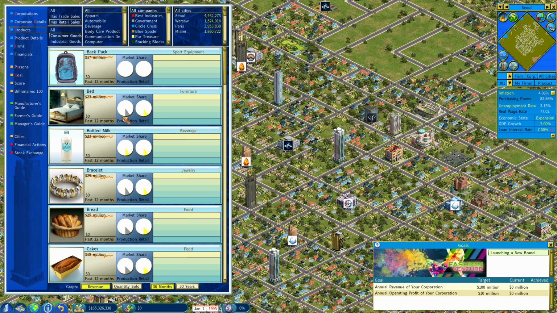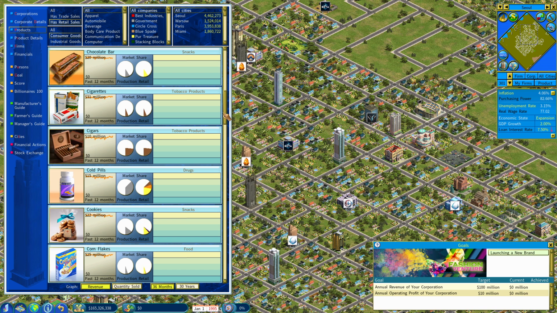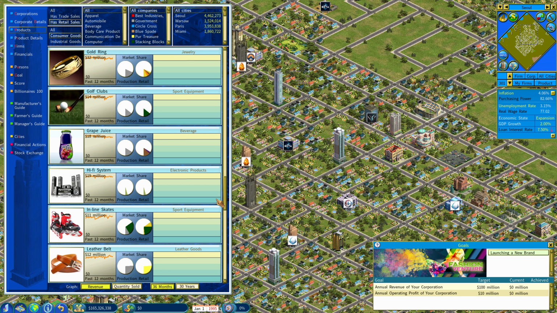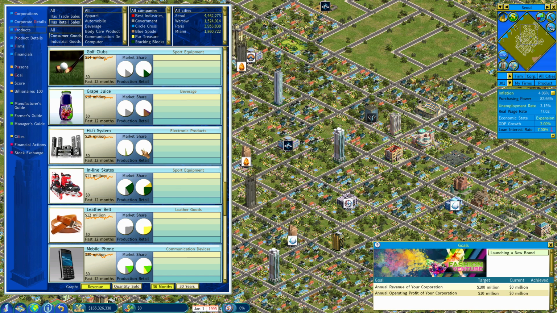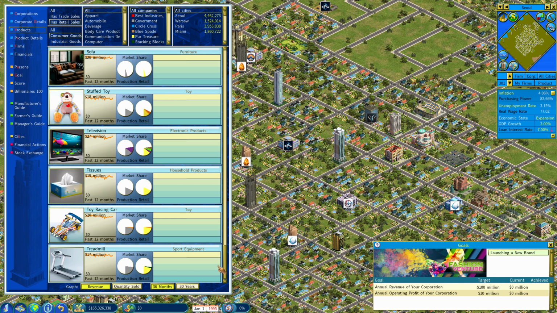If we look on the production left side here, when it's gray, it's being produced by offshore markets, imported in the seaport, right? So essentially anyone can sell these goods. You're just a retailer selling someone else's brand. So we'll probably be entering that too, just to start making money. And you can see, for instance, there's not much of a market share here, so this could be good to get into. Usually I just create a retail store, just sell everything anyway.